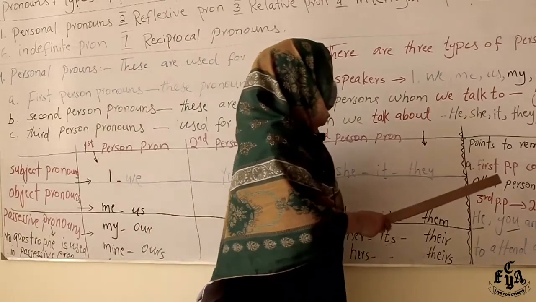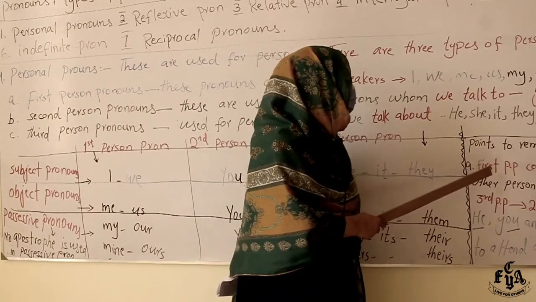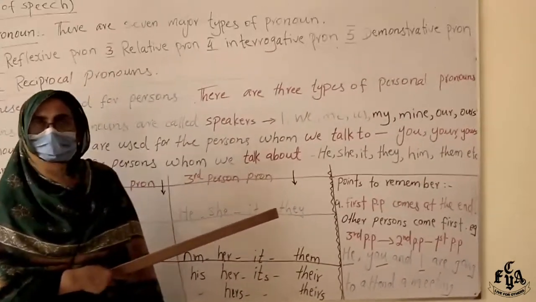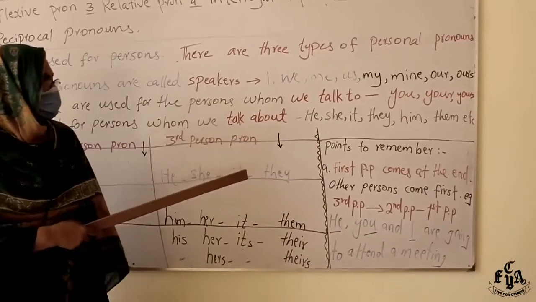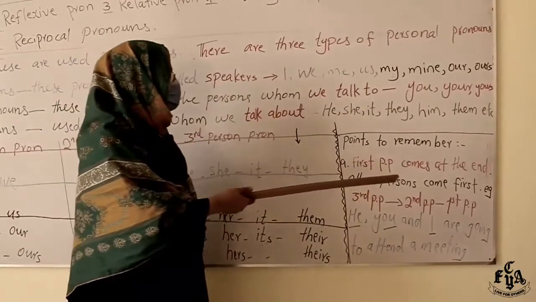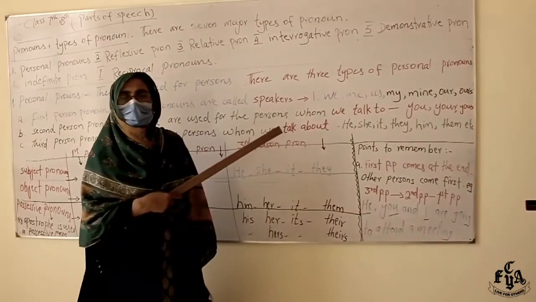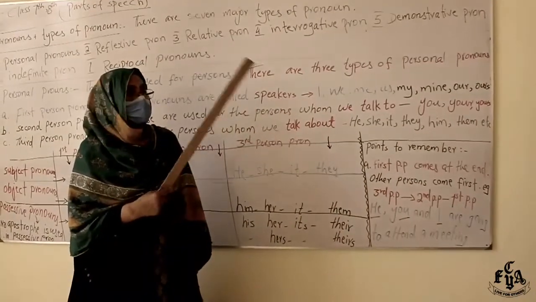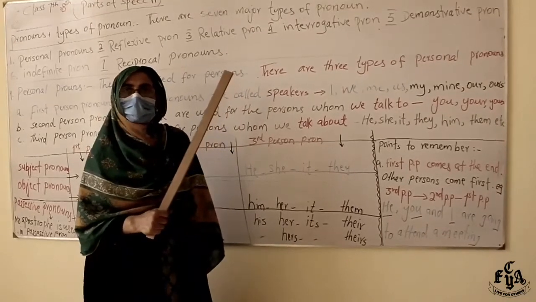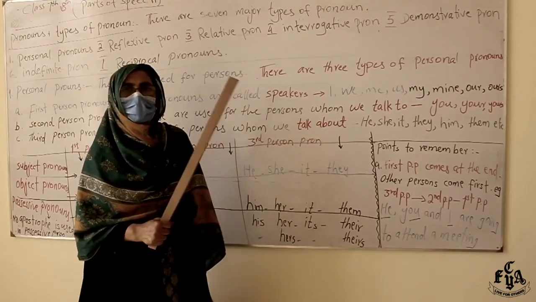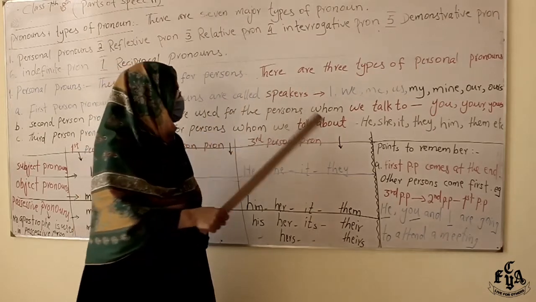And if different pronouns are there in a sentence, what should be the order? For example, if there are first person, second person, third person, how will you put them in proper order? Remember, first person, which is I or we, always place at the end of others.